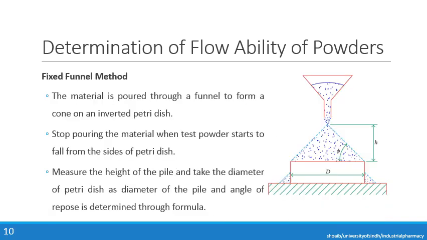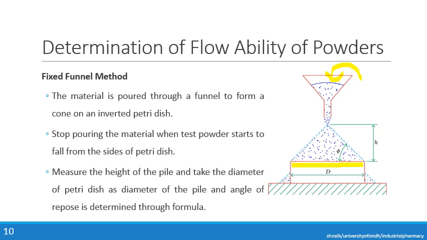The third and the last method for the determination of angle of repose is the fixed funnel method. In the fixed funnel method, the material is poured through a funnel to form a cone on an inverted petri dish. So this is a funnel through which the material is poured onto this petri dish of fixed diameter.